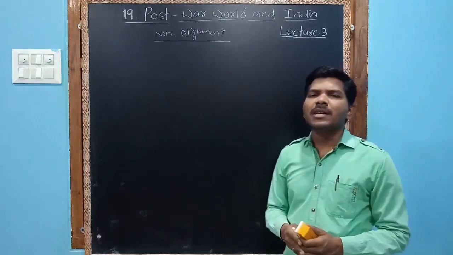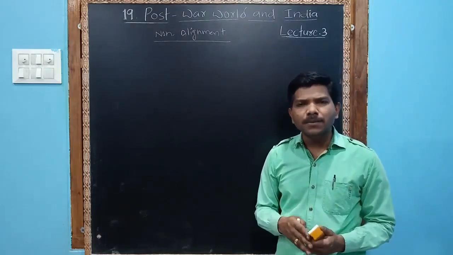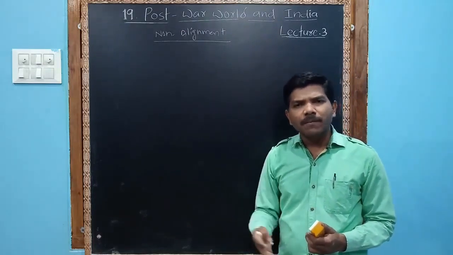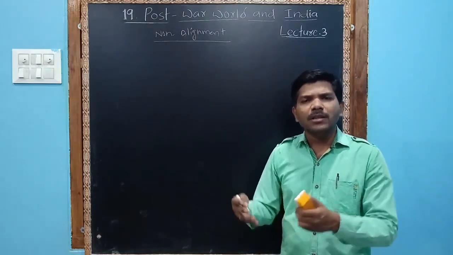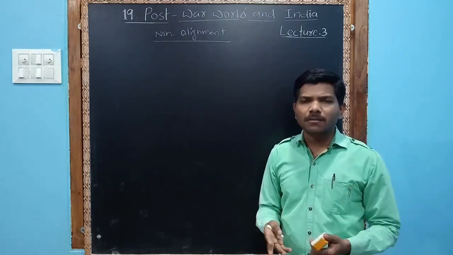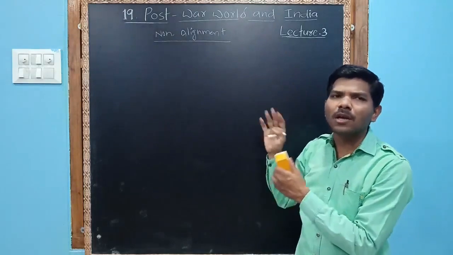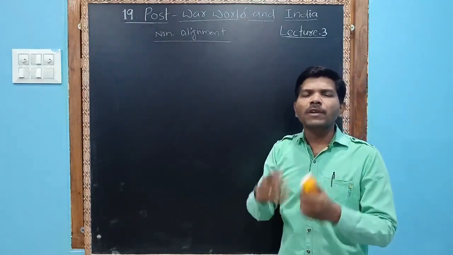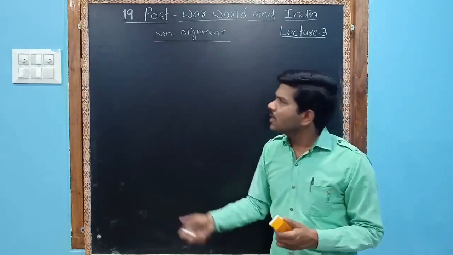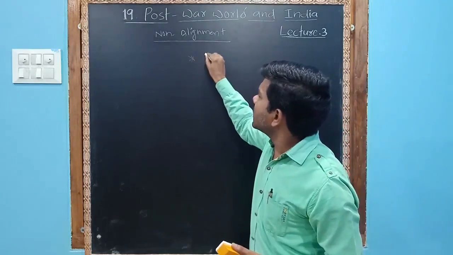Newly independent countries like India, Egypt, Kenya and Yugoslavia did not want to join the USA bloc, and they also did not want to join the USSR bloc. So to prevent joining either of the blocs, they met.